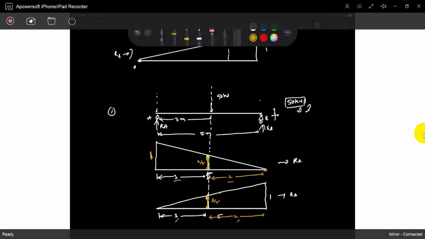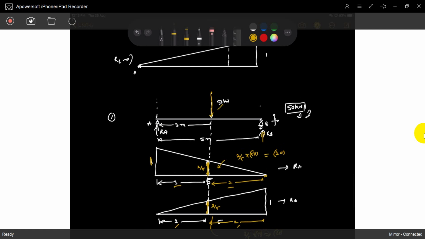So now we can see. The load is 50. What is the reaction at RA? RA is 2 by 5 multiplied by 50. For 1 unit, it's 2 by 5. So that value is 20. RB is 3 by 5 times 50, which is 30. So for a 50 load at 3 meters, RA is 20 and RB is 30.